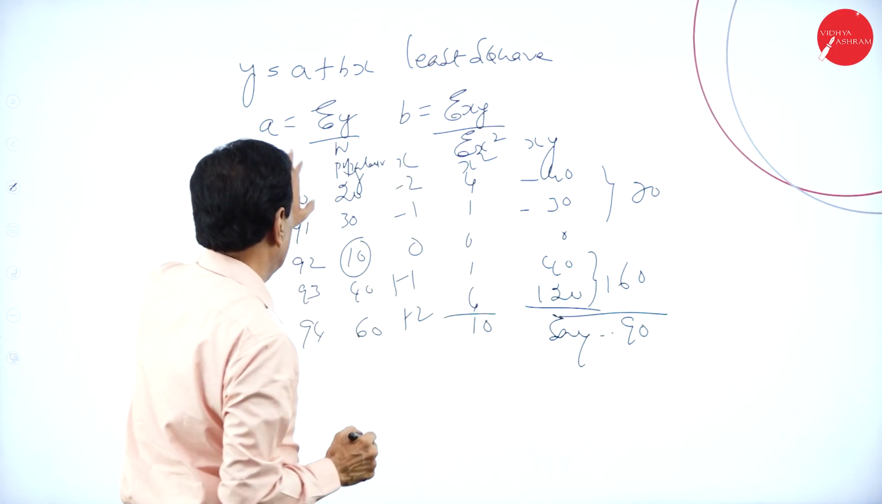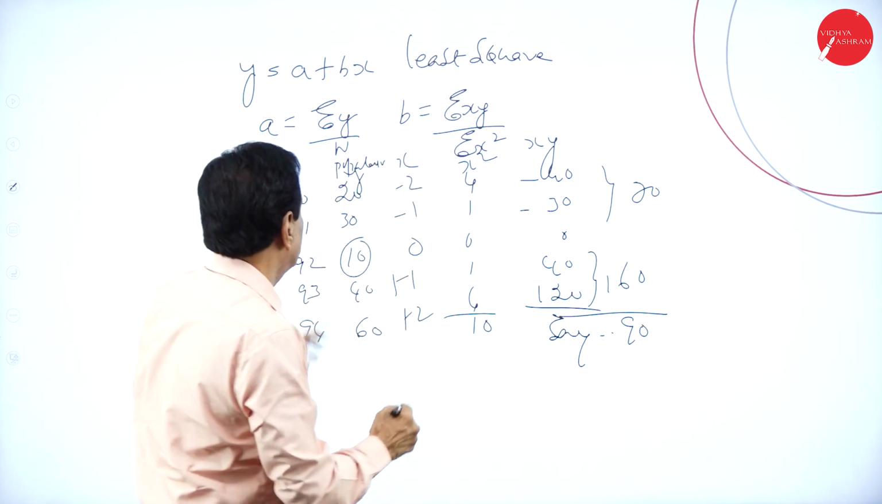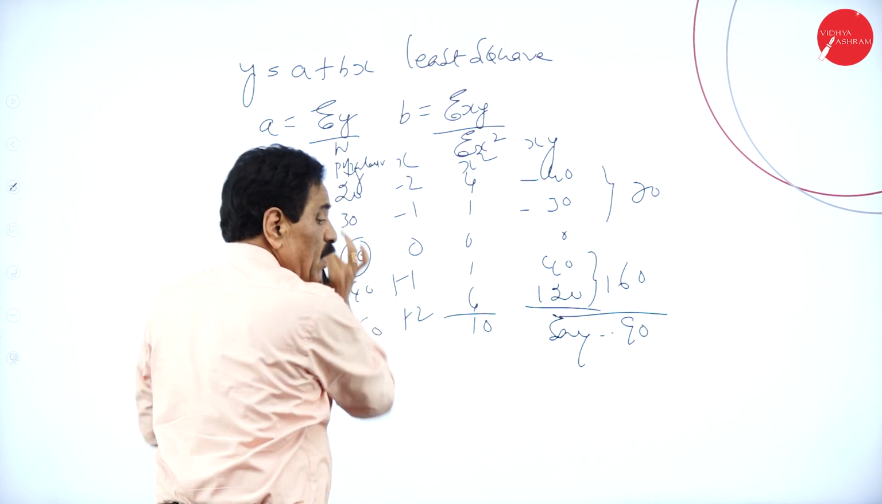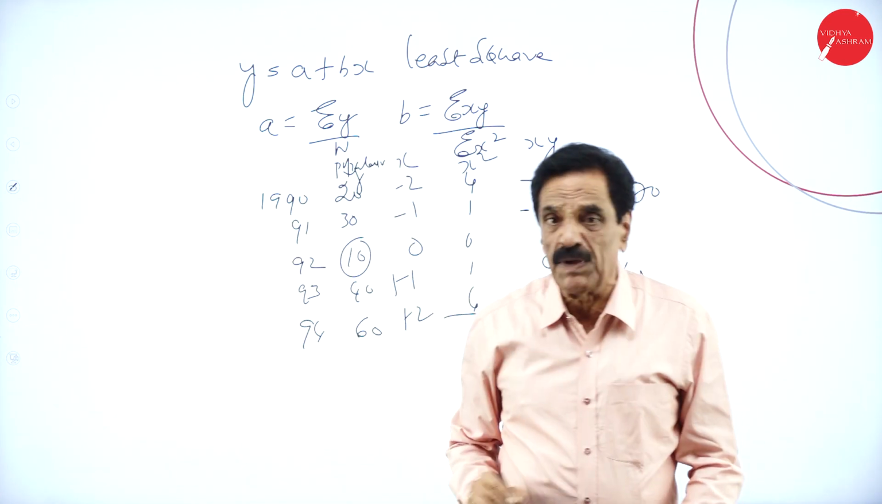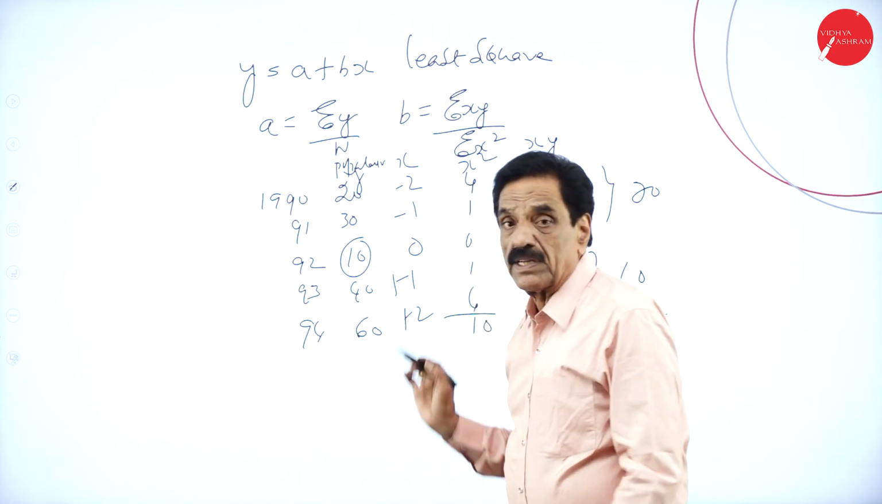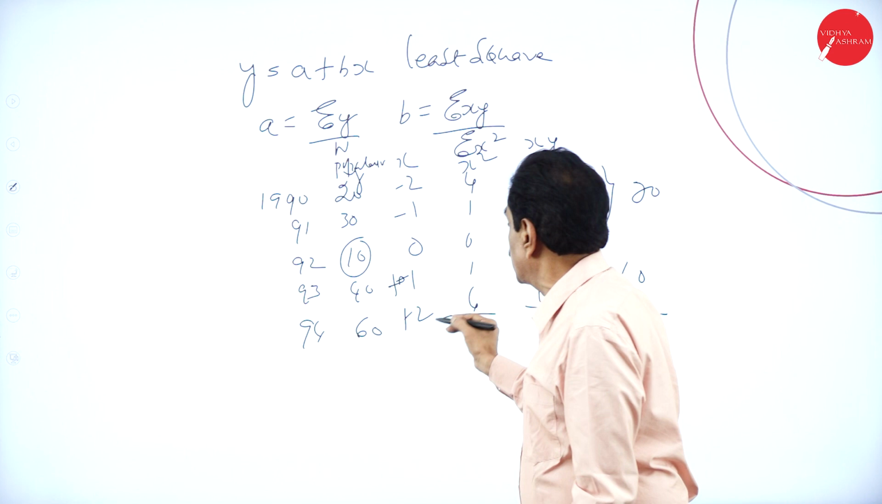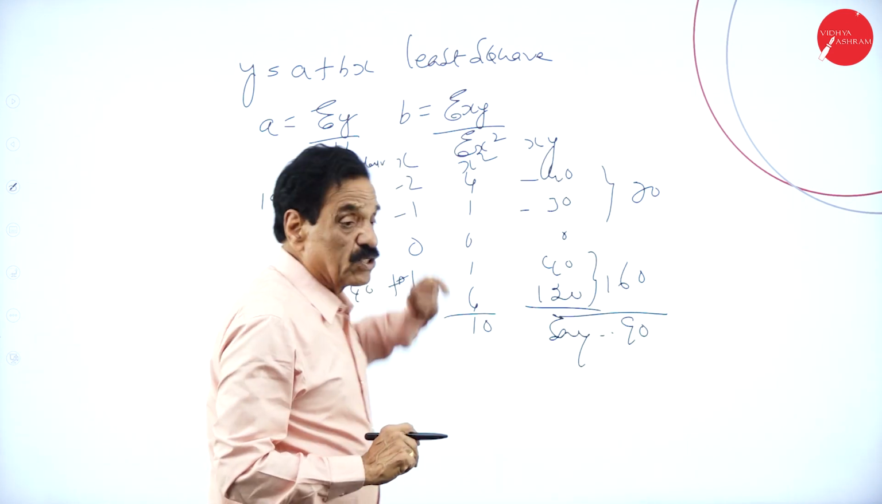Now you have to apply here: a is equal to sigma y divided by n, and b. When you get the answer, you have to find the value of a and the value of b, then apply it when x is equal to minus 2, when x is equal to minus 1, when x is equal to 0, when x is equal to plus 1, when x is equal to plus 2. That's called the least square method.